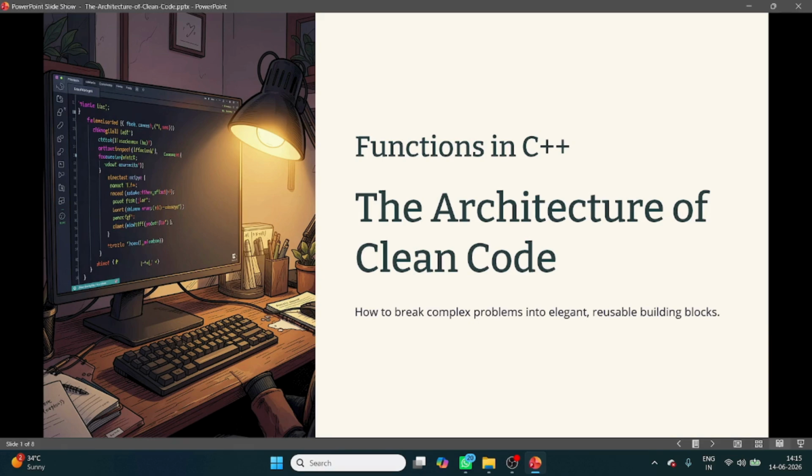In today's video, we are going to learn one of the most important concepts of C++ programming, that is function, where we will learn how to write clean code and how to break down our complex problem. So how to solve that type of problems. Function helps us to write clean, organized and professional code.